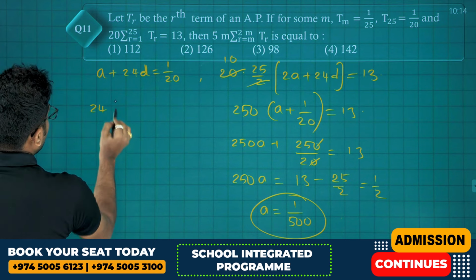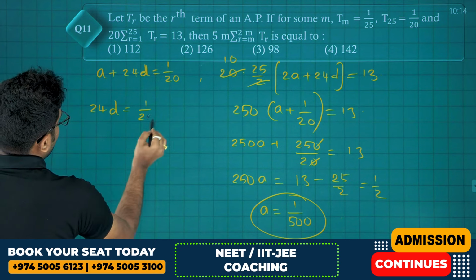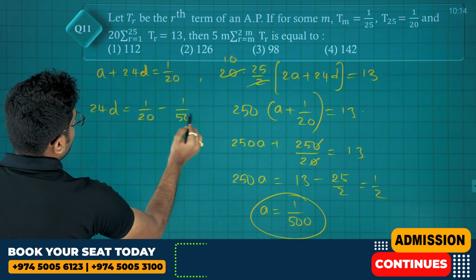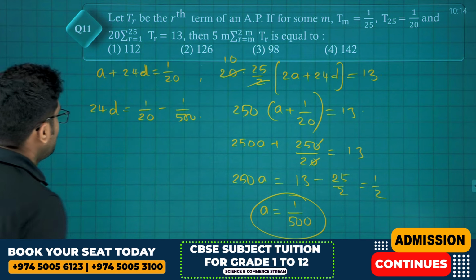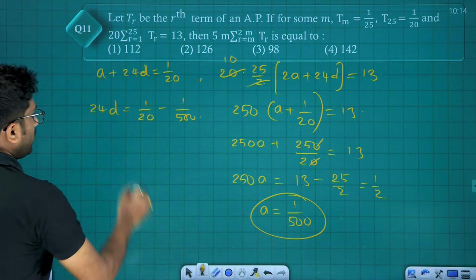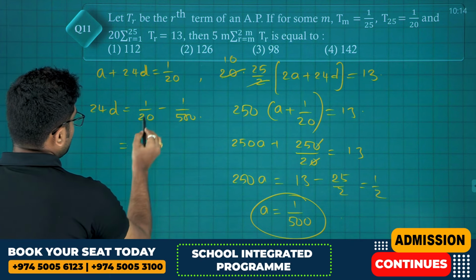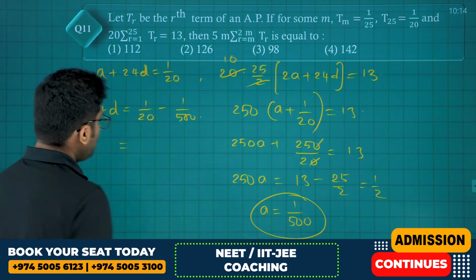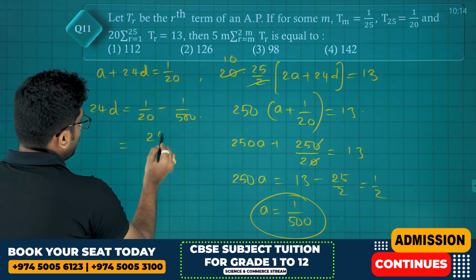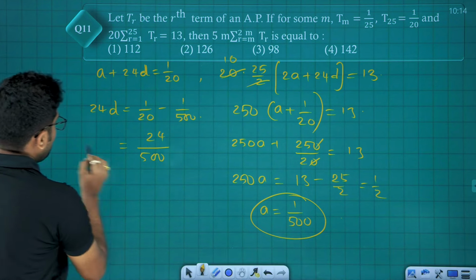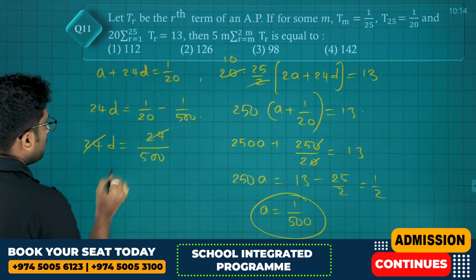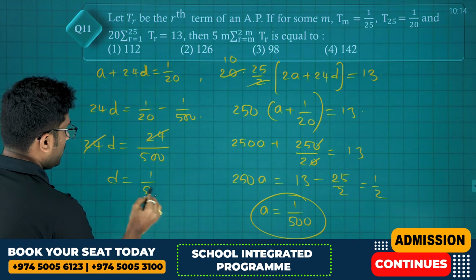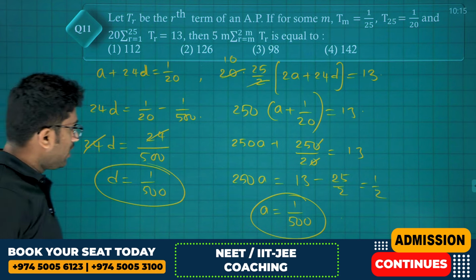So 24d is equals to 1 by 20 minus 1 by 500. We can multiply with 25, 25 minus 1, 24 divided by 500. 24d, that is nothing but d is also equals to 1 by 500.